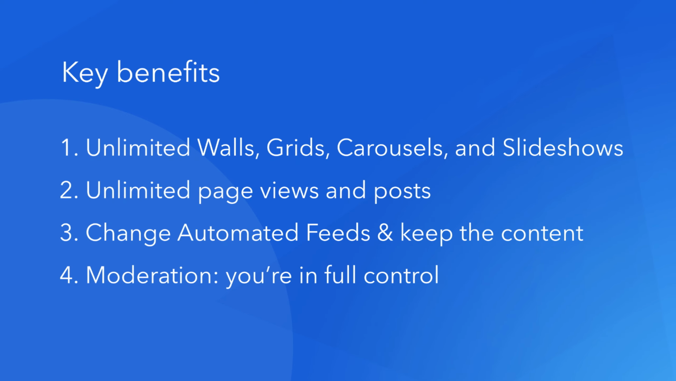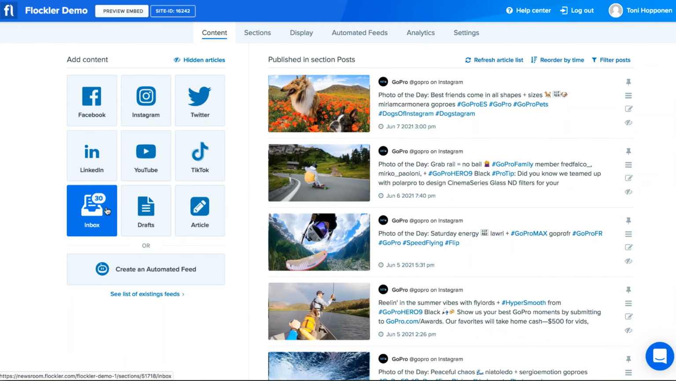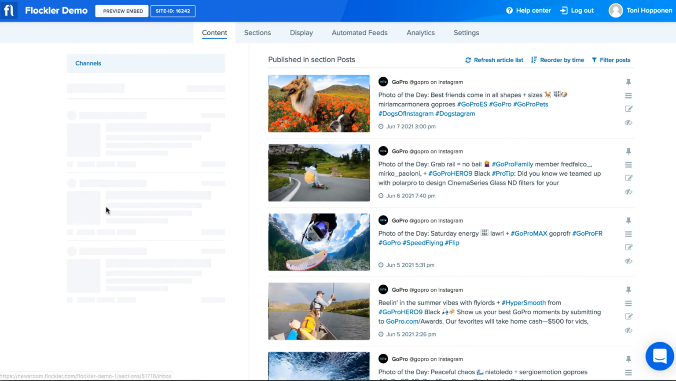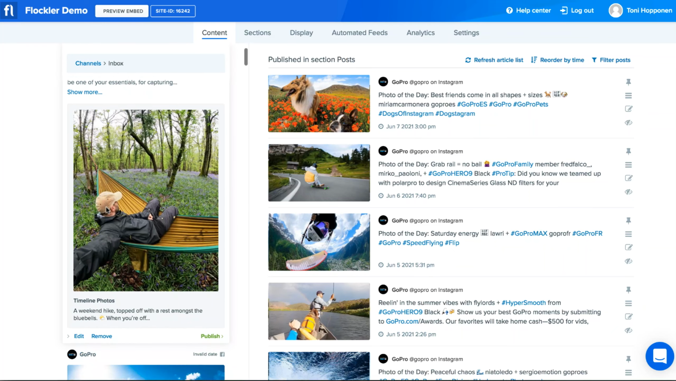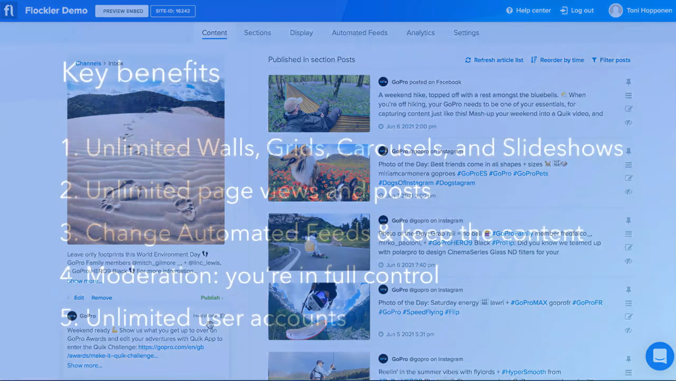Moderation. If you want to review the content before displaying it on your site, you can store the content for moderation. You might remember how I selected the automated feed to display the content automatically. If you select to store content for moderation instead, you can find posts stored on the Content app. Click the inbox icon to review the posts and click the Publish button to display any of them.